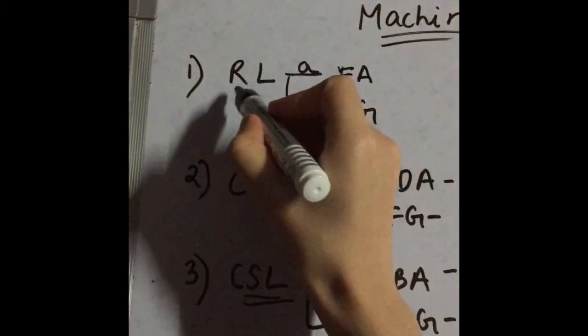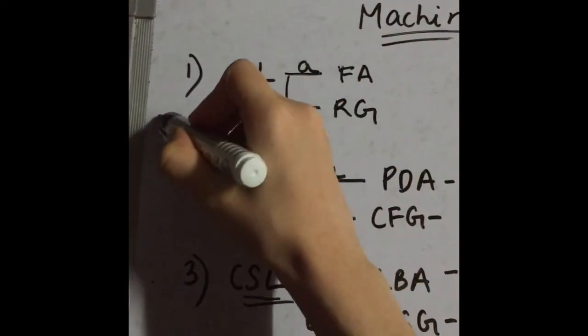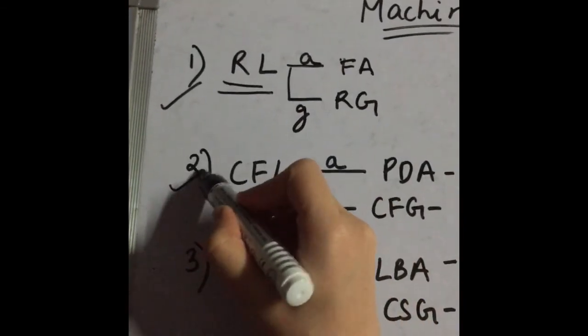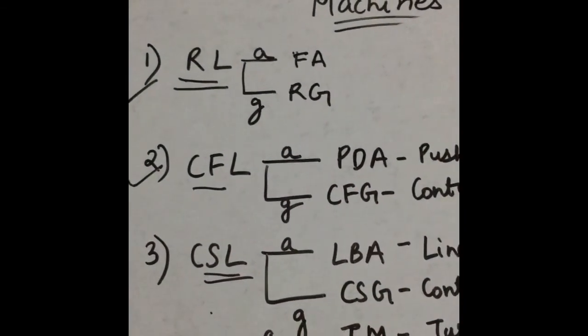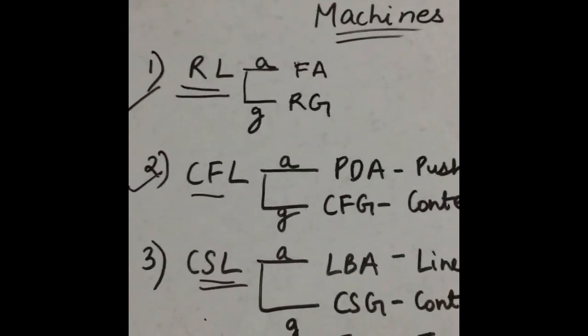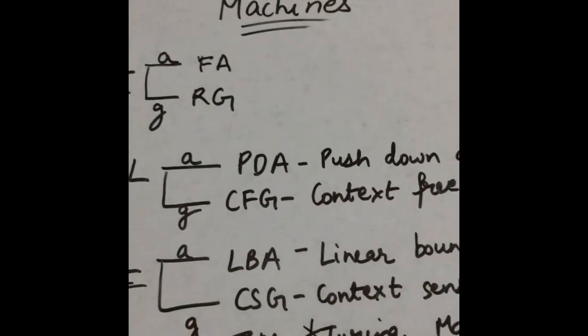Okay, and yes, from the GATE point of view, this is important. This is also important. Context sensitive language is not as important, but yes, the Turing machine is also important.